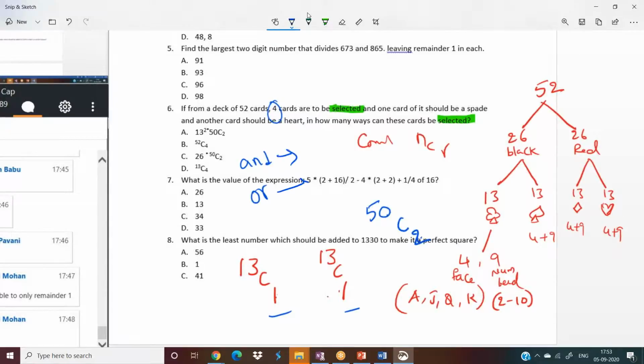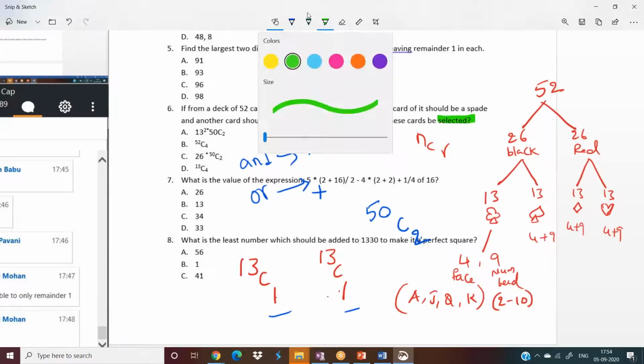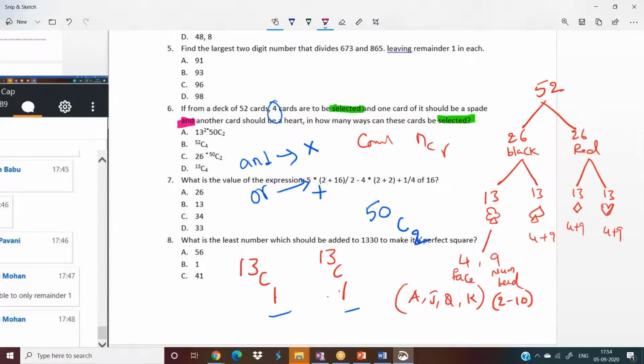Now here, a small thing: there are 2 terminologies, one is 'and', one is 'or'. Whenever you use 'and', you should multiply them. Whenever you use 'or', we should add them. Here, can I repeat the question? We have to draw 4 cards from 52. Out of them, one should be a spade, and another card should be a heart. So 'and' means it should be multiplied, and 2 cards out of 50, so it should be multiplied. So the ultimate answer is, I am writing at the top, 13C1 into 13C1 into 50C2. So wherever you see this one, that will be the answer.